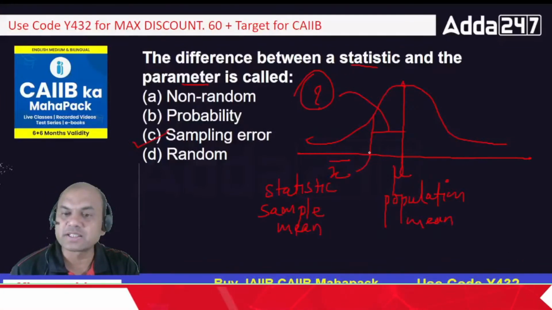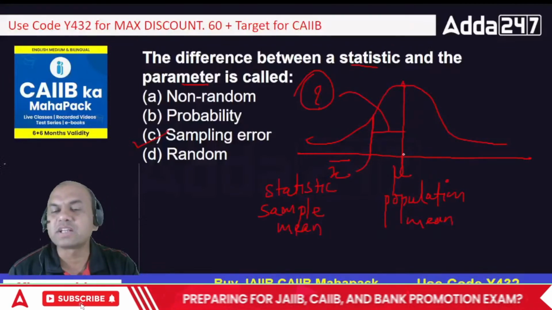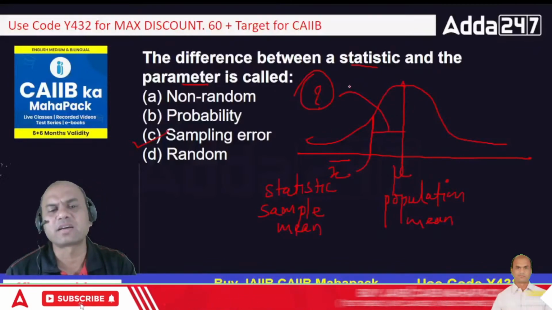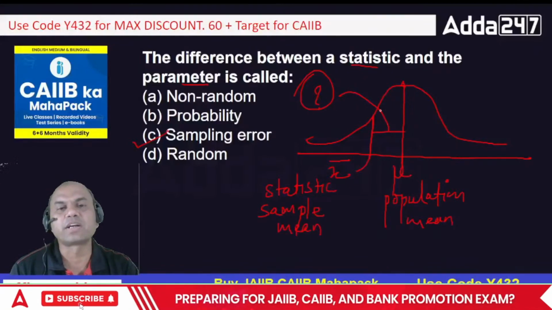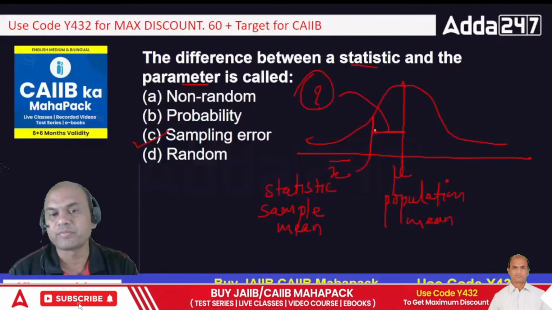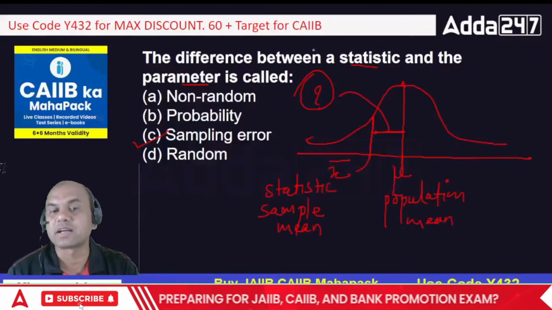Ideally, X bar and mu should be equal and coincide with each other, but this never happens, because there are certain errors while sampling. Some respondents might not respond properly, so we get this sampling error. It means the difference between the statistic and the parameter.